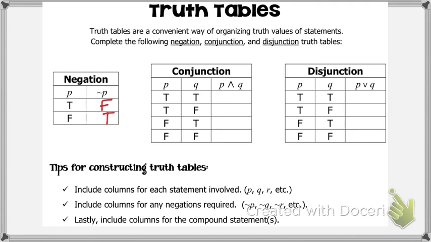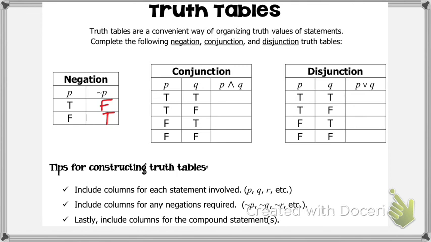Conjunction. Conjunction was our "and." It's our A without the line through it, like Bailey said earlier. Here we have P and Q. We have P as well as Q. We have two different statements, and then in our third column, we have our conjunction, P and Q. With our P's and Q's, now we have 4 different scenarios, because not only do we have to worry about whether P is true or false, we also have to worry about whether or not Q is true or false.